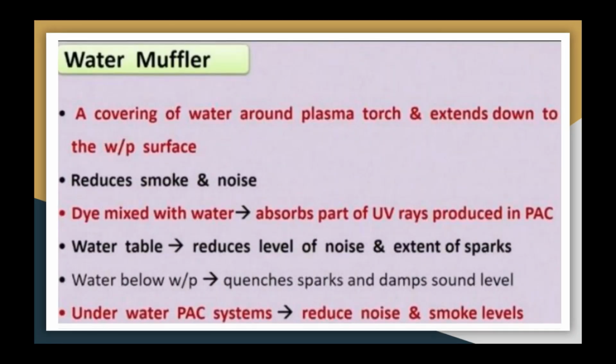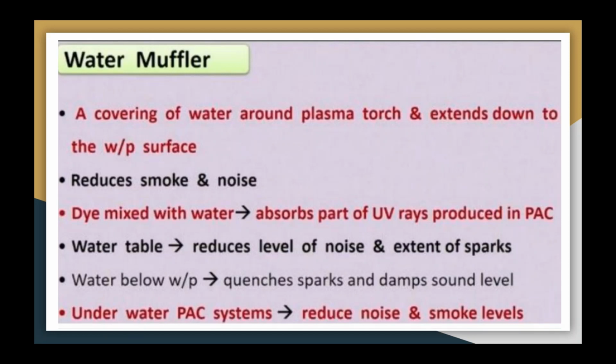Let us discuss the last part, that is water muffler or water injected torch. So here water, having pressure of about 1.2 megapascal, is injected radially or vertically to constrict the plasma. A small quantity, about 10% of water, vaporizes. This thin layer of steam constricts the plasma, and also insulates the nozzle.